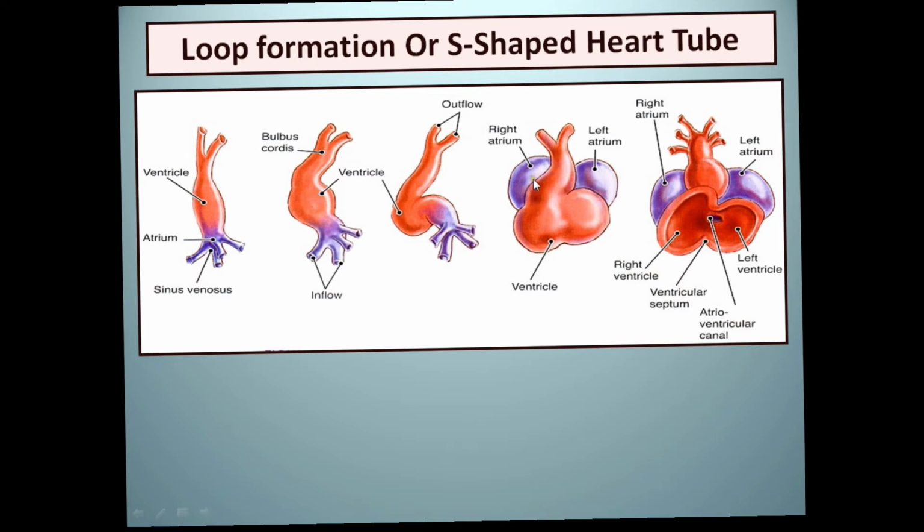Okay, and these atria and the ventricle are connected with each other by a canal, and that is called the atrioventricular canal.